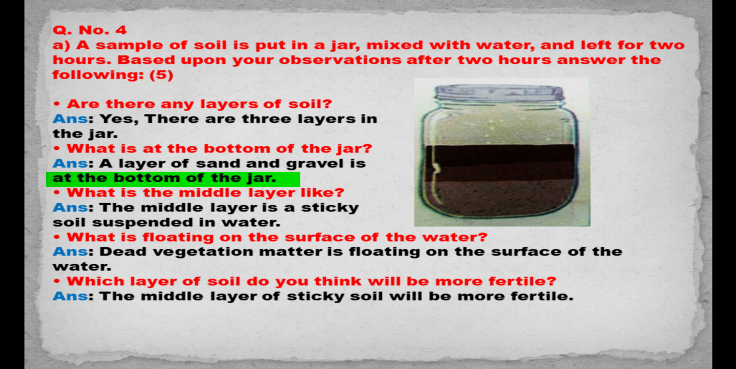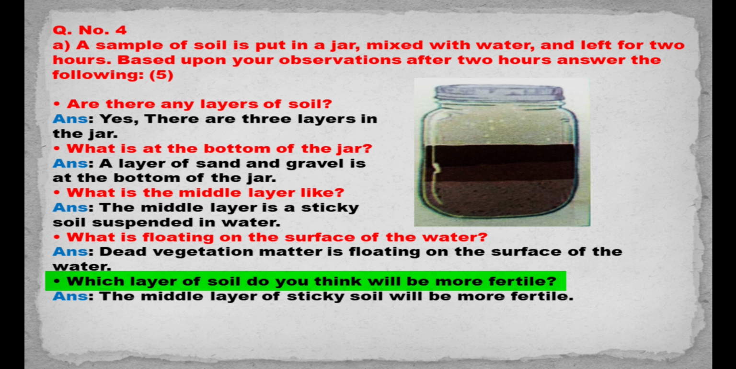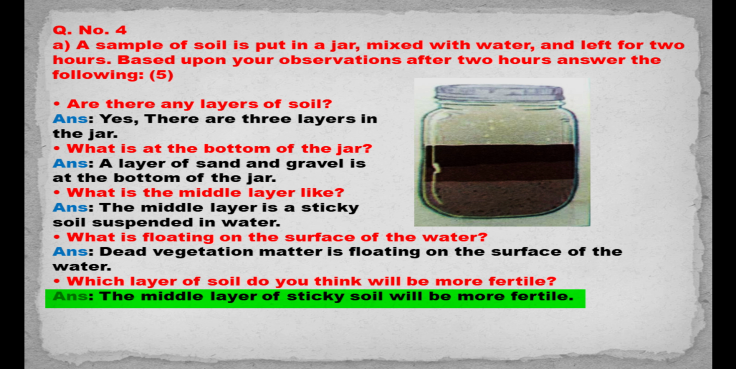What is the middle layer like? Answer. The middle layer is a sticky layer of soil suspended in water. What is floating on the surface of the water? Answer. Dead vegetation matter is floating on the surface of the water. Which layer of soil do you think will be more fertile? Answer. The middle layer of sticky soil will be more fertile.